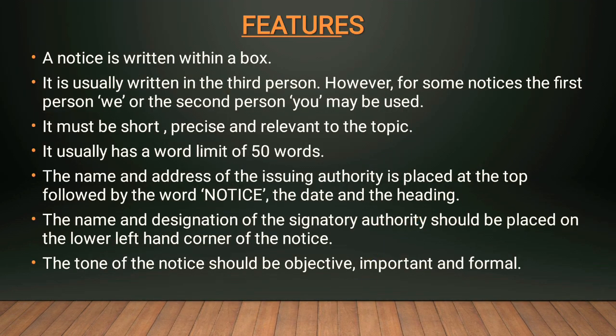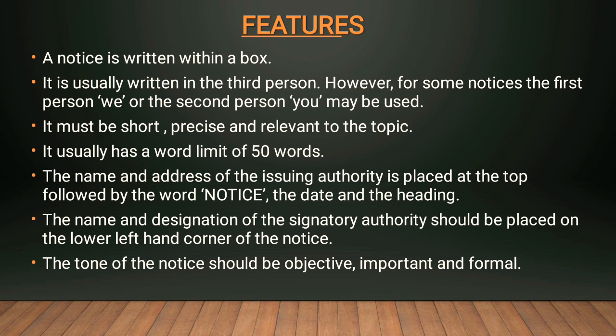So let us see what are the salient features of notice writing. A notice is written within a box. It is usually written in the third person. However, for some notices, the first person we or the second person you may be used. So, notices are generally written in third person, but in some cases we can use we or you.